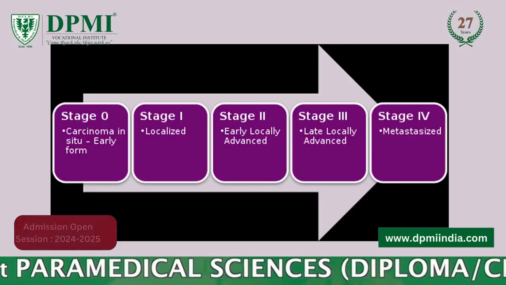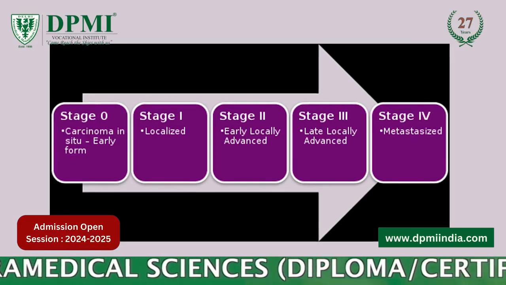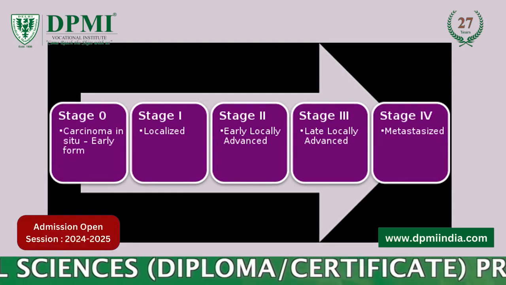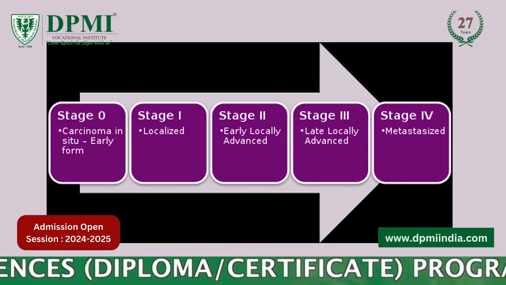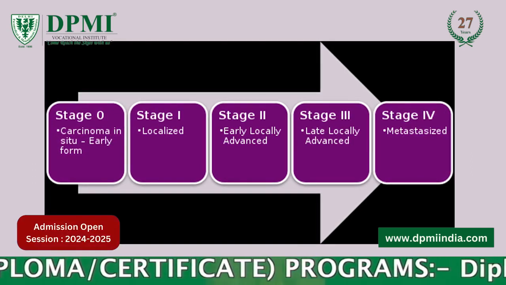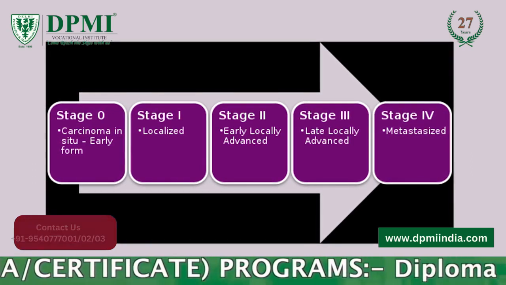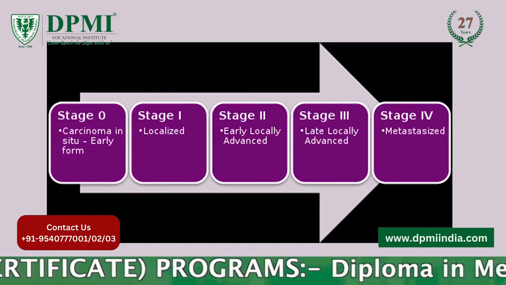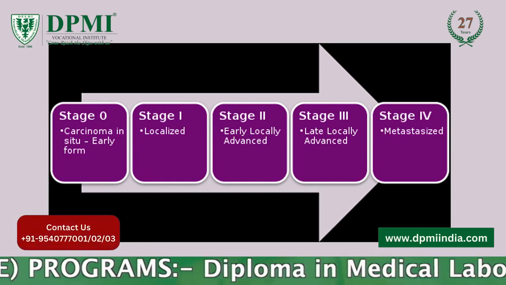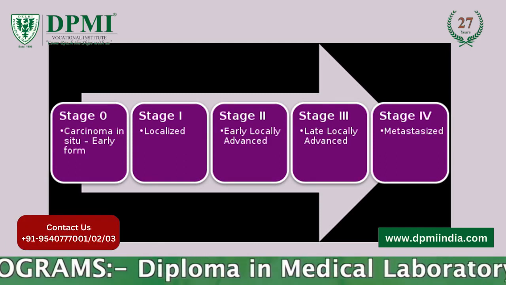Most types of cancer have 4 stages, stage 1 to 4. Some cancers also have a stage 0. Here is a general description of cancer stage groupings. Stage 0. This stage describes cancer in situ. In situ means in place. Stage 0 cancers are still located in the place they started. They have not spread to nearby tissues.